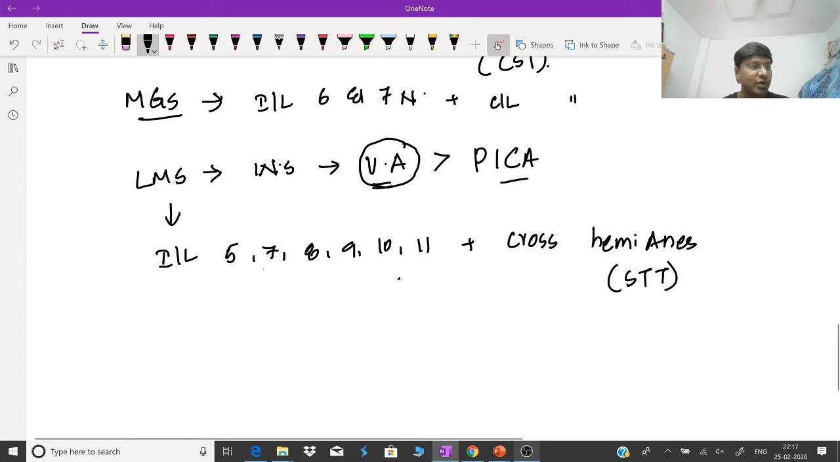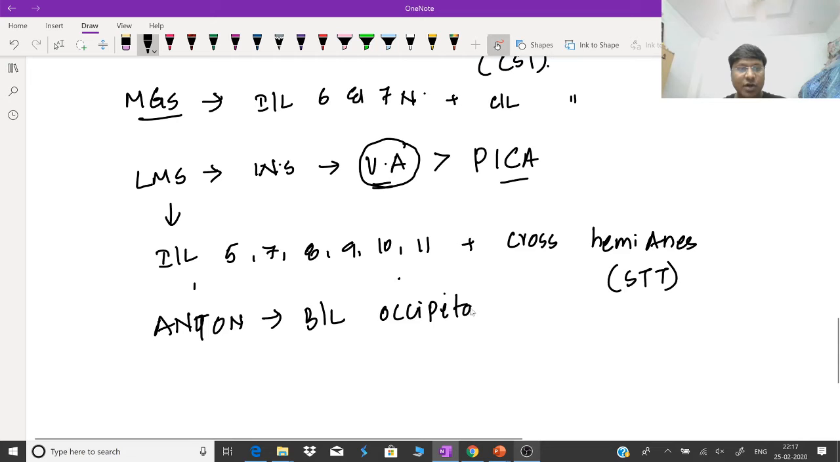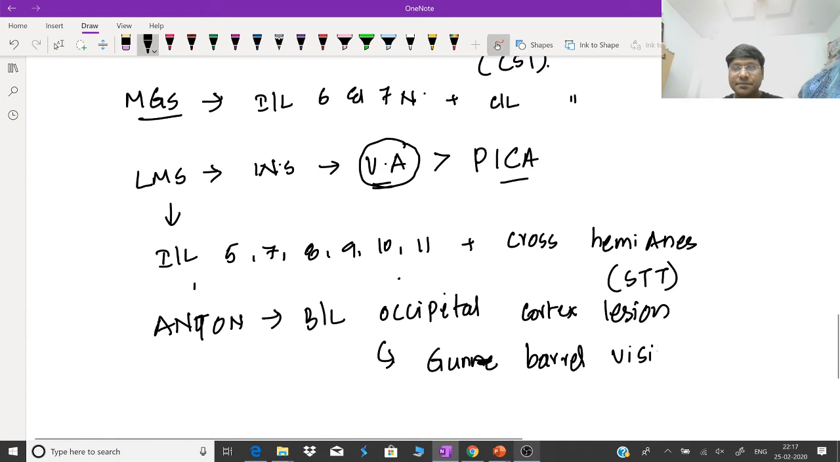Now you take the fourth option. What is your fourth option? That is your Anton syndrome. Now, what is your Anton syndrome? In Anton syndrome, the individual will have bilateral occipital cortex lesions. Now this bilateral occipital cortex lesions will give you gun barrel vision, right, that means the narrowed vision. Okay, so this is what is your Anton syndrome.